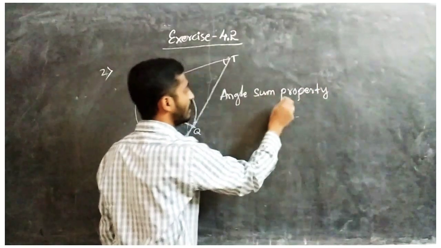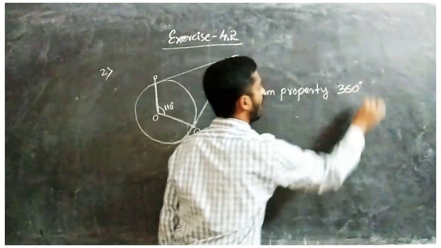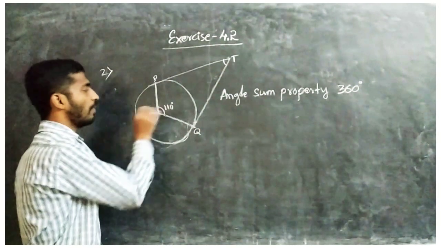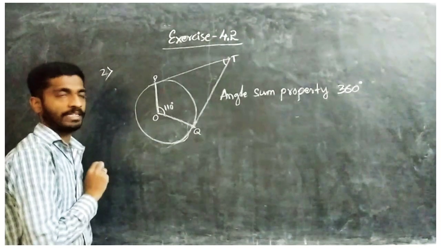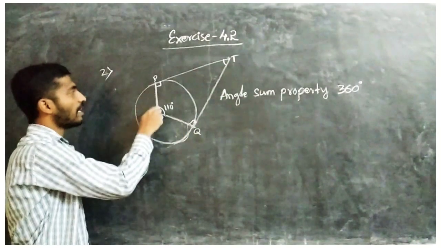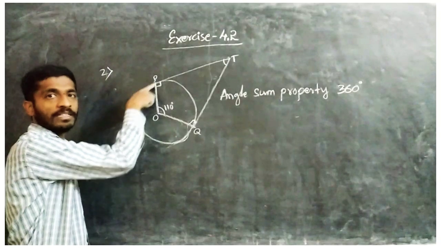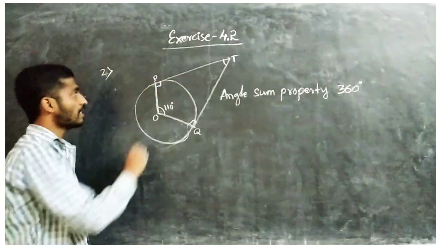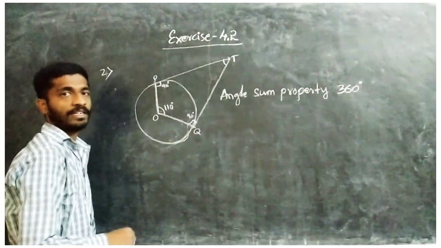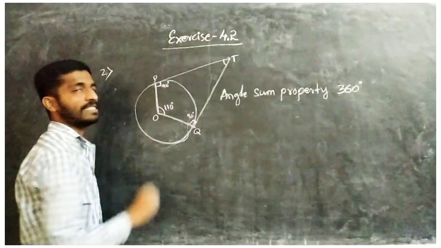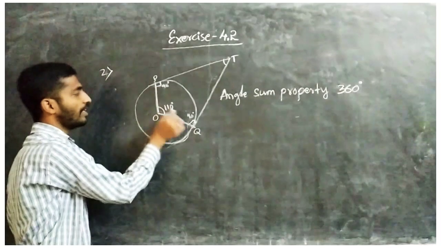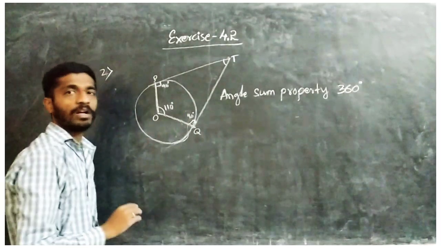So that is 360 degrees. If you add all angles of a quadrilateral, you will get 360 degrees. Now here one angle is given as 110 degrees. And what about angle P and angle Q? Here the tangents are perpendicular to the radius, so here they are 90 degrees and here also 90 degrees. So we got 3 angles, now you can easily find the 4th.